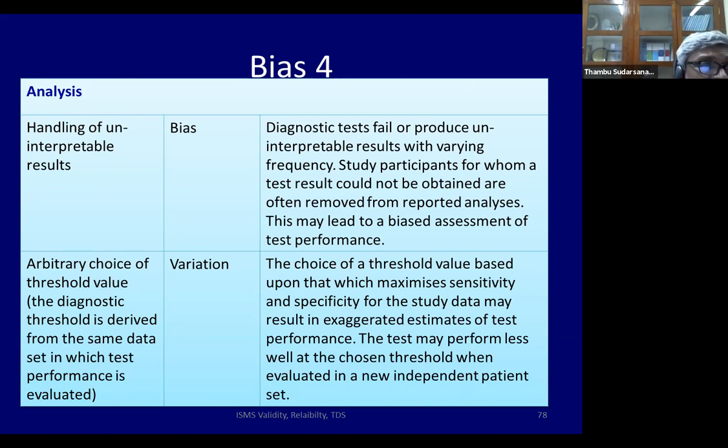So this introduces bias. The second bias, which we'll talk about tomorrow when we're doing the ROC curve, is that you make an arbitrary cutoff. Above a creatinine value of 2 is renal failure, below 2 is not renal failure. This kind of arbitrary cutoff also introduces a bias. It may exaggerate the sensitivity and specificity of one test, or it may make another test look bad. So these arbitrary thresholds also introduce bias.